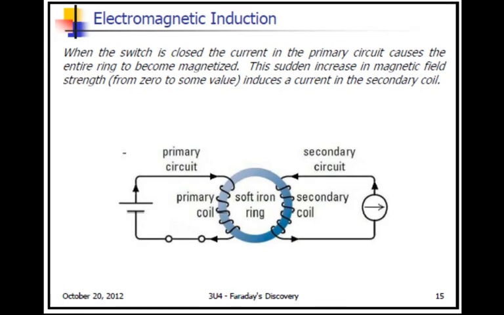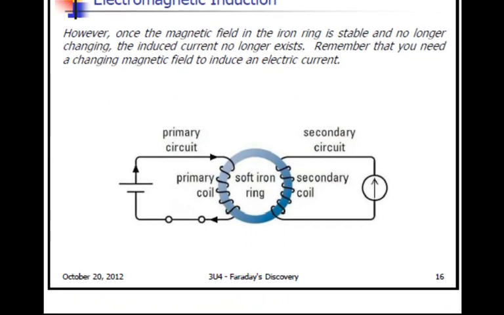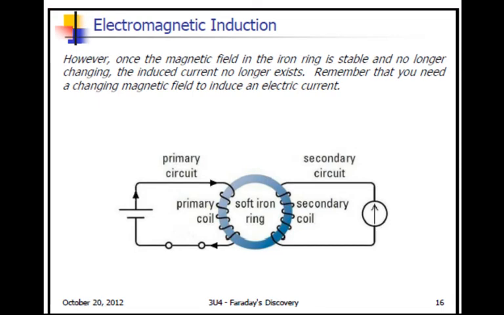And again here, it's going to go through what I just said. When the switch is closed, the current in the primary circuit causes the entire ring to be magnetized. The sudden increase in the magnetic field strength from 0 to some non-zero value induces a current in the second coil. However, once the magnetic field in the iron ring is stable, there's no longer a changing magnetic field, so the induced current no longer exists.